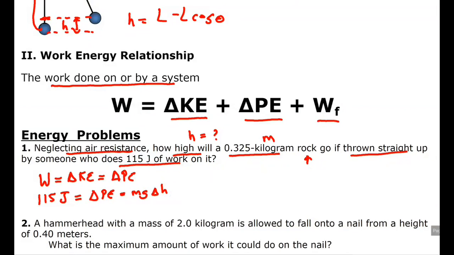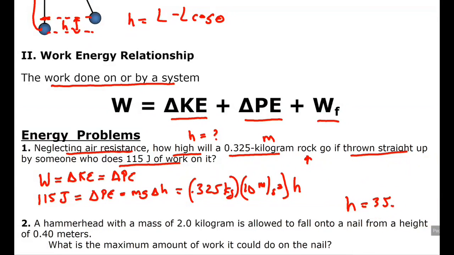So you're given the m, 0.325 kilograms. You know the g because it happened on the Earth, and you don't know the h. The algebra is pretty simple, and when you work it out, it goes to a height of 35.4 meters.